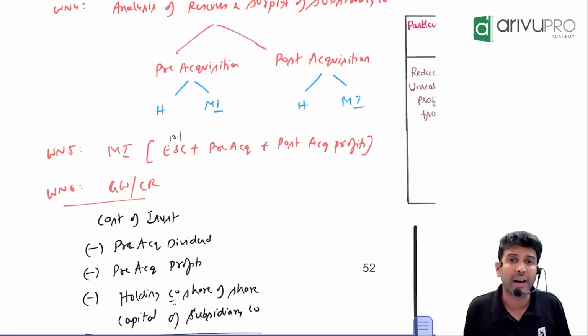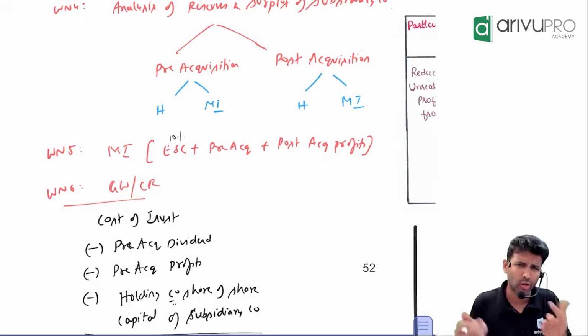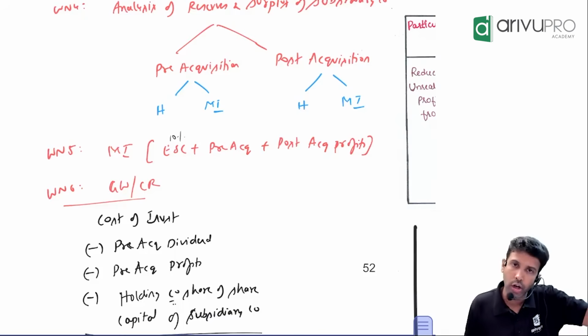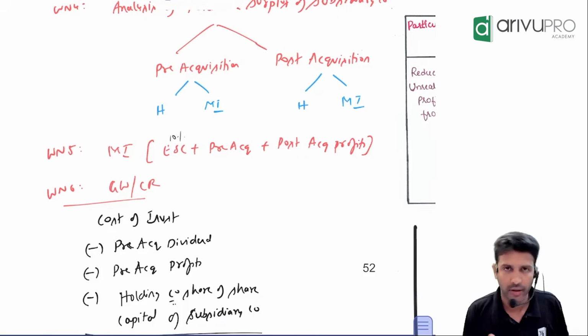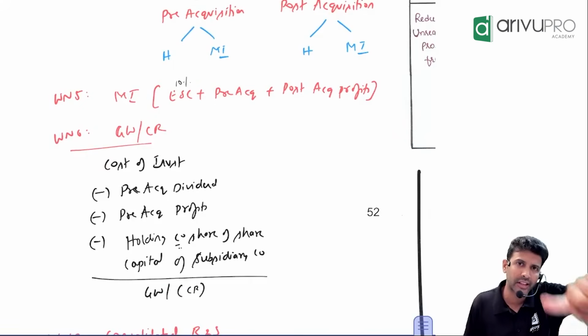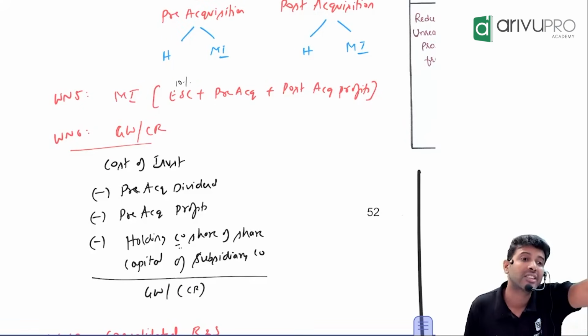Sir, remember in amalgamation we found out goodwill. Here also the same goodwill will come. Goodwill sometimes is also referred to by the name cost of control. You can call it cost of control or goodwill, or instead of goodwill, you may also get a capital reserve. Here we calculate goodwill or reserve in a slightly different way. But whether you calculate goodwill in the amalgamation way or this way, the final answer will be the same.